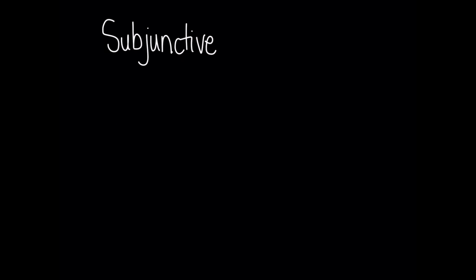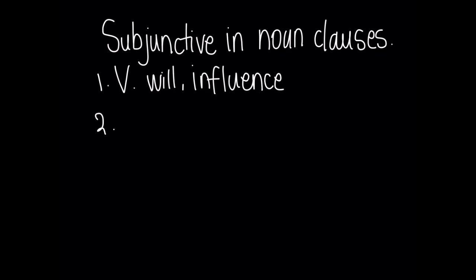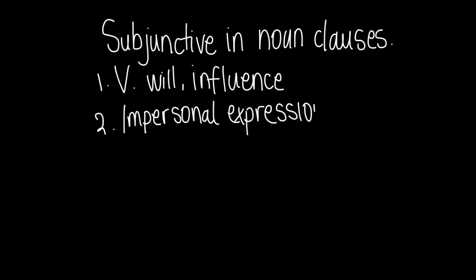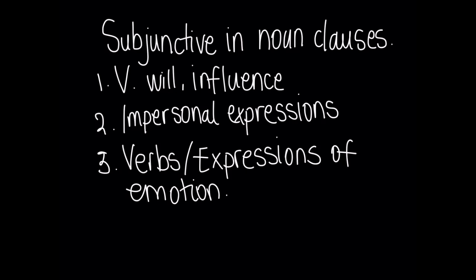So in sum, we use the subjunctive in noun clauses: 1, with verbs of will and influence to express wishes, desires, or recommendations. 2, with impersonal expressions. And 3, with verbs or expressions of emotion. Anything that expresses our emotions and has 2 different subjects, that triggers the subjunctive. Okay? And that's it for today.